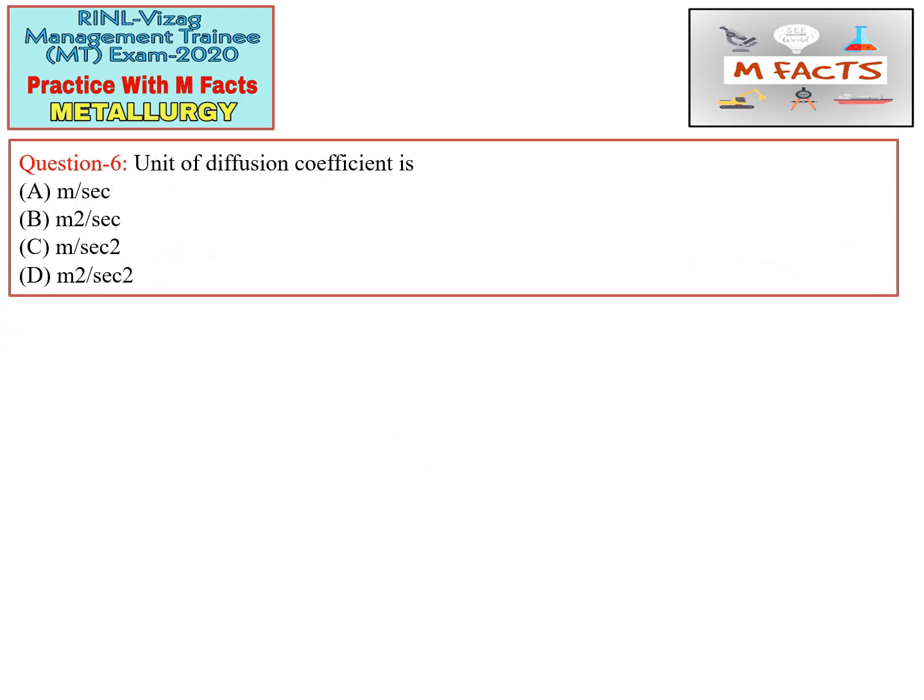The next question is: the unit of diffusion coefficient is. We need to know the unit of this diffusion coefficient, also known as D, and the diffusion constant is known as D naught, and the unit of these two values is the same. These are the four options, and if you look into the options you may get confused sometimes. Suppose you somehow forget the unit of the diffusion coefficient, so I'm going to tell you in this question how you can find it.